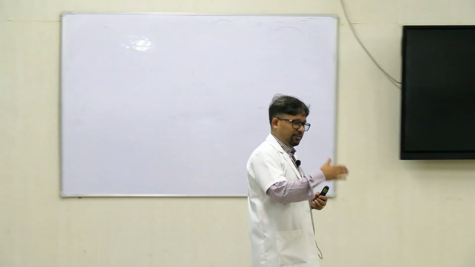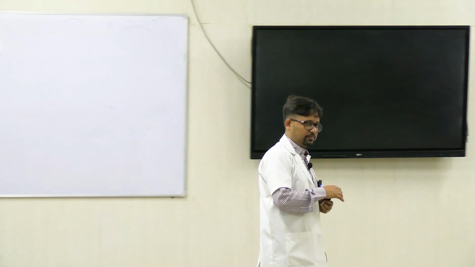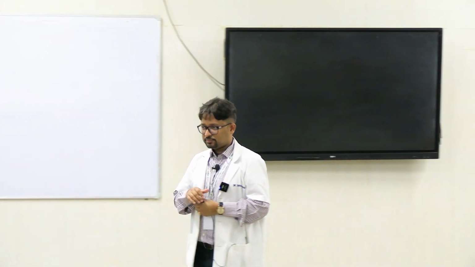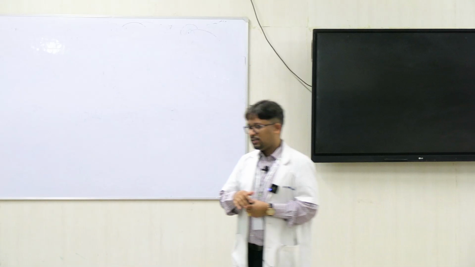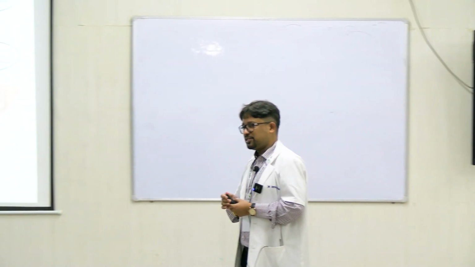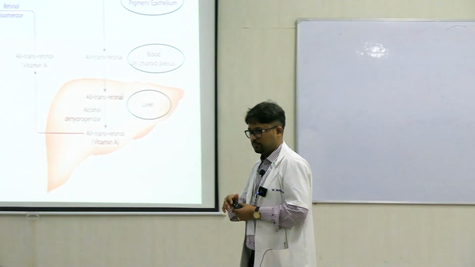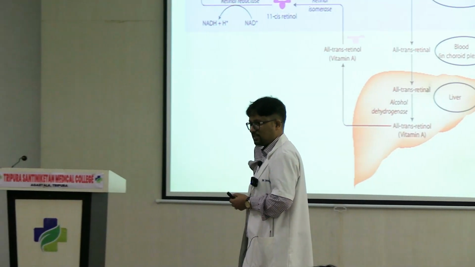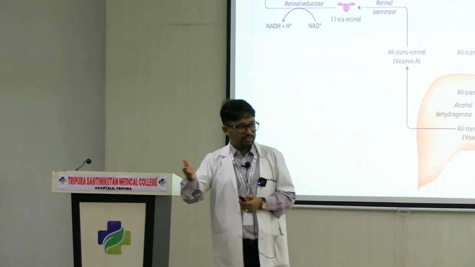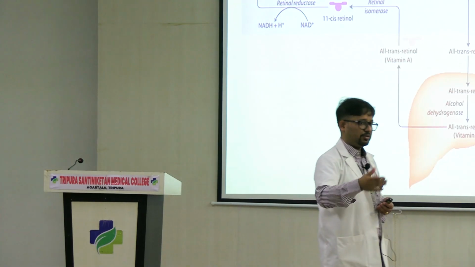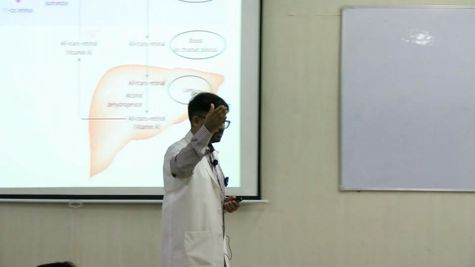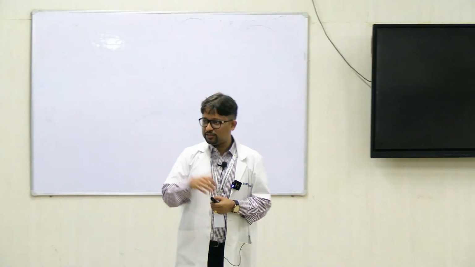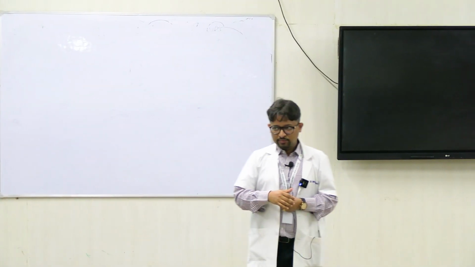Now in deficiencies of vitamin A, the regeneration process will be affected, which means that there will be less rhodopsin available for bleaching in the long term. So this signal transduction mechanism, what we did just now, this whole process can happen, but it will happen at a higher threshold, right? Sensitivity will be less. So this is what is called night blindness.